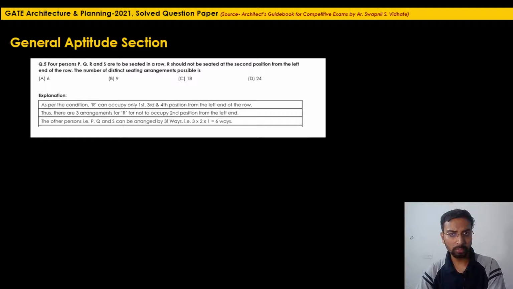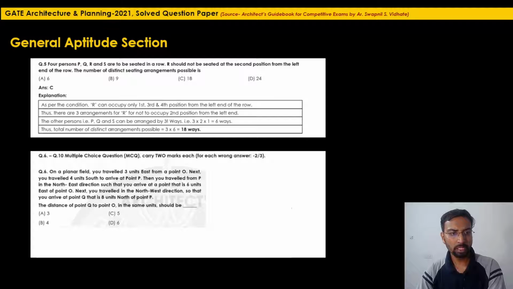So 3 factorial will be the number of ways. 3 factorial means 3 into 2 into 1, there will be 6 ways by which we can do the seating arrangements of the remaining 3 people. So overall, for all these 4 people, the arrangements so that R should not be seated at the second position will be just the multiplication, 6 into 3. So there will be a total of 18 distinct seating arrangements possible which adhere to the condition that R should not be seated at the second position from the left. So the correct option will be option C.